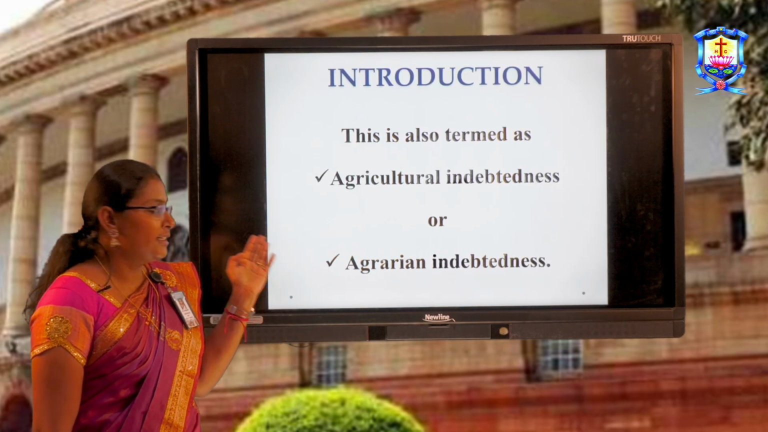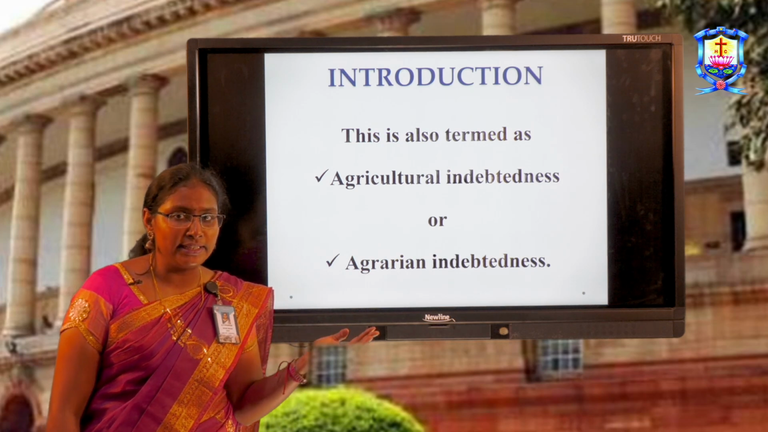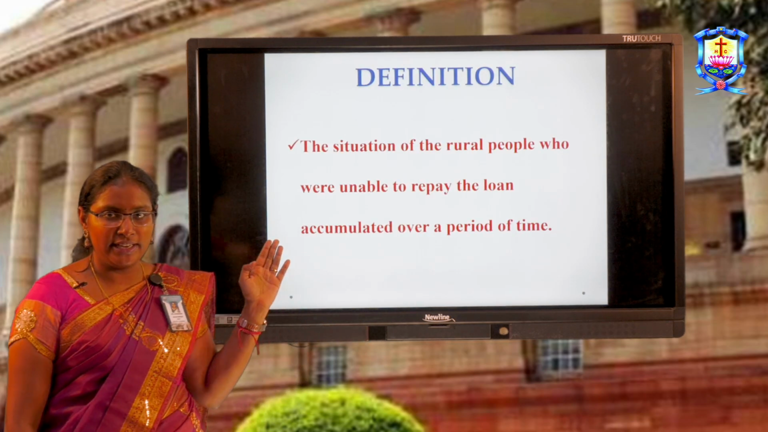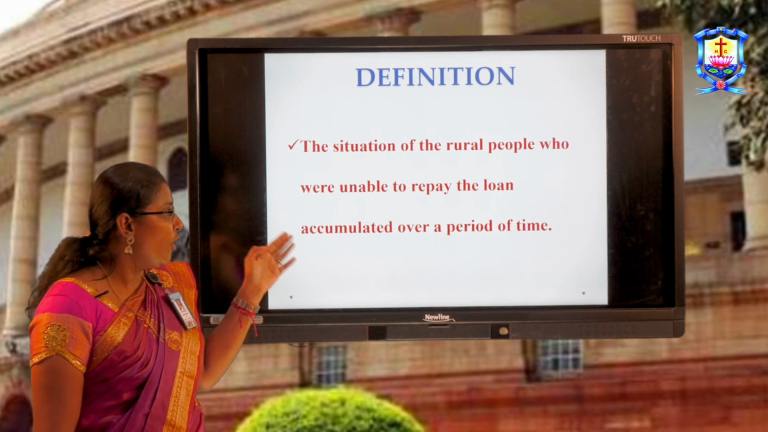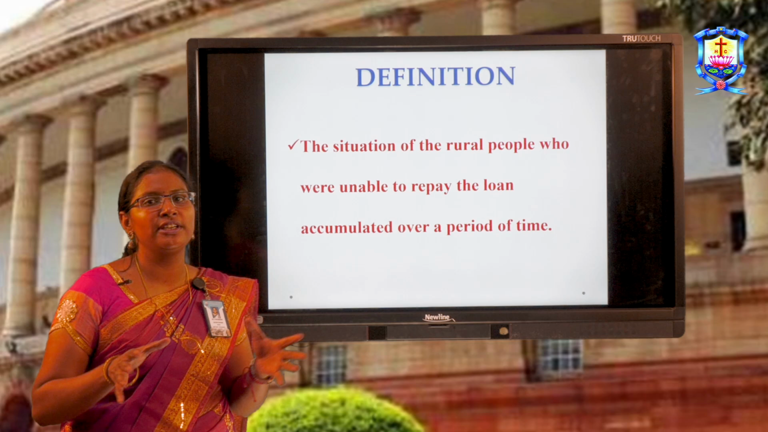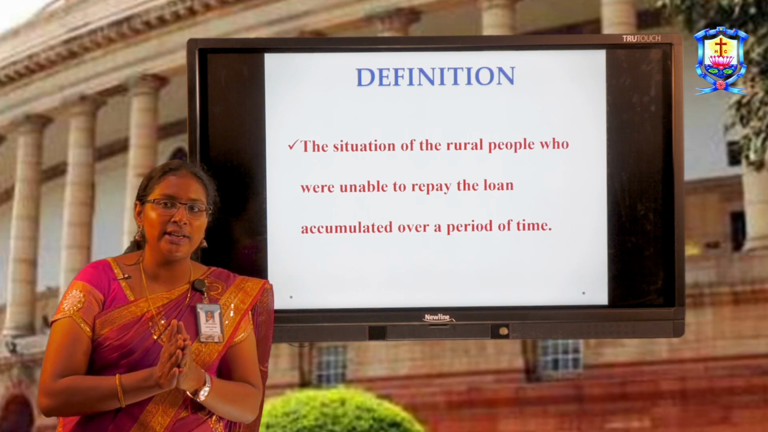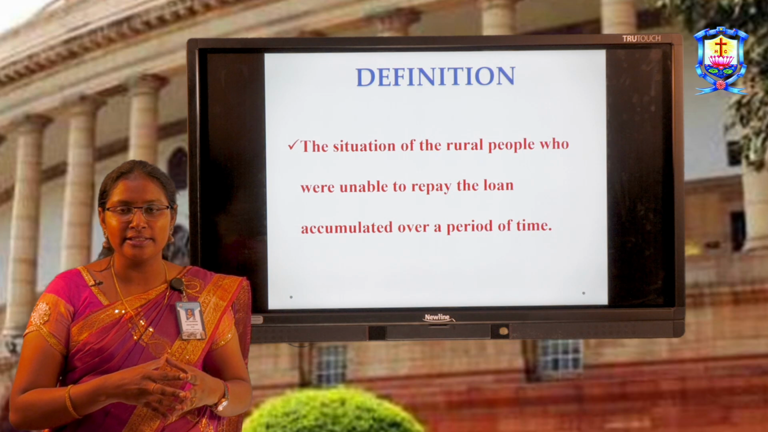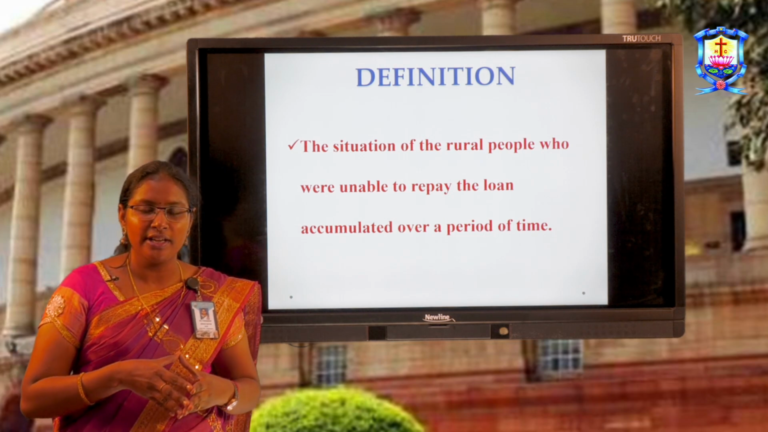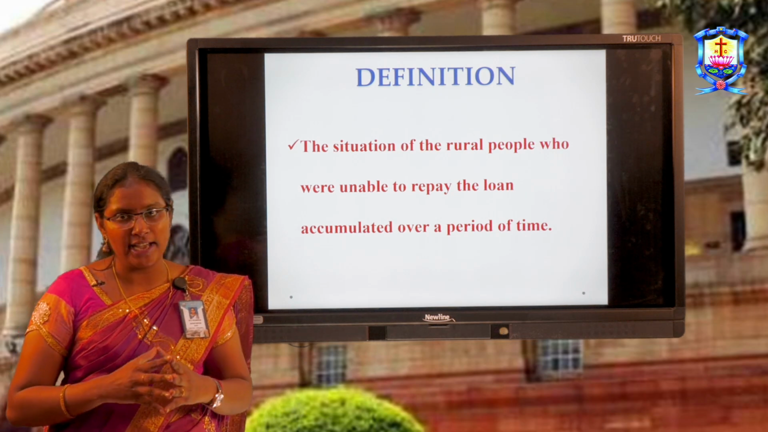Introduction. The term rural indebtedness is also known as agrarian indebtedness or agricultural indebtedness. It can be defined as a situation of the rural people who were unable to repay the loan accumulated over a period of time. It is called agrarian indebtedness because most of the rural population are dependent on agriculture.